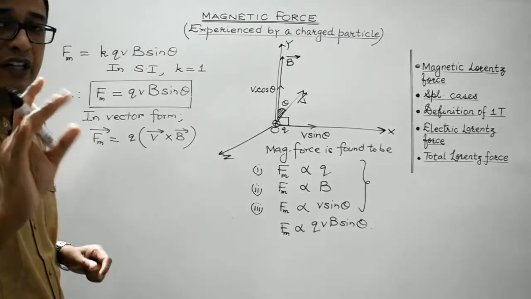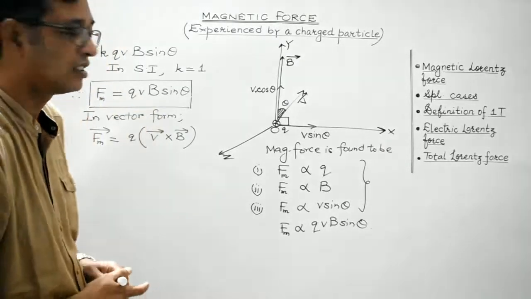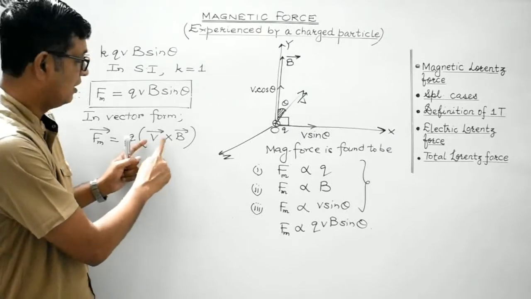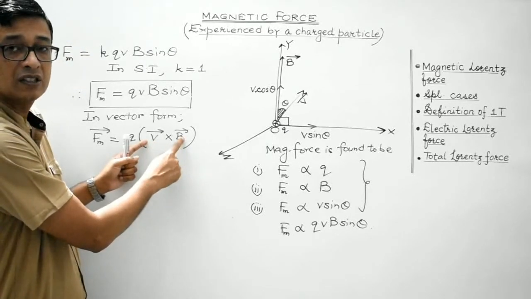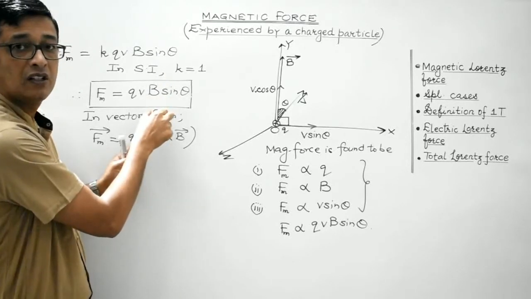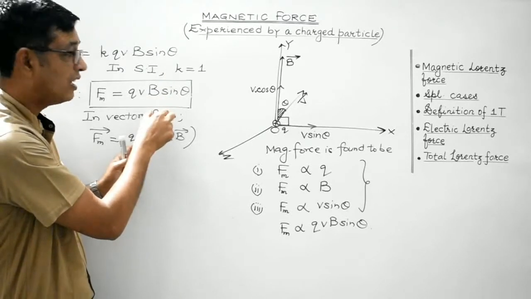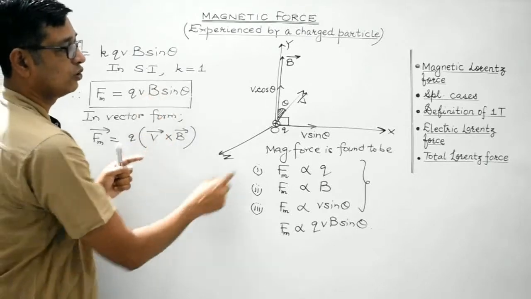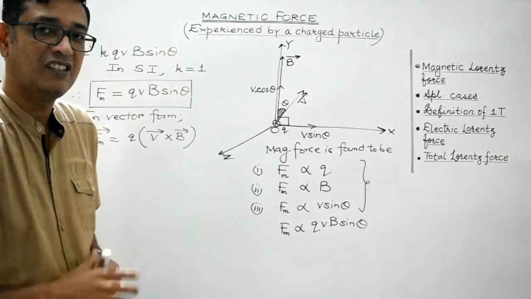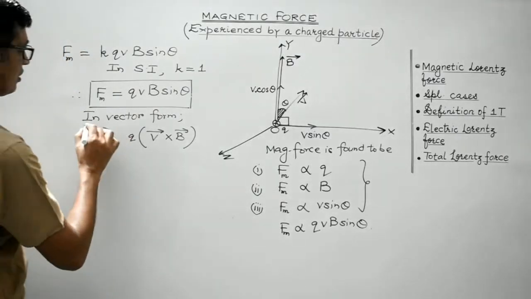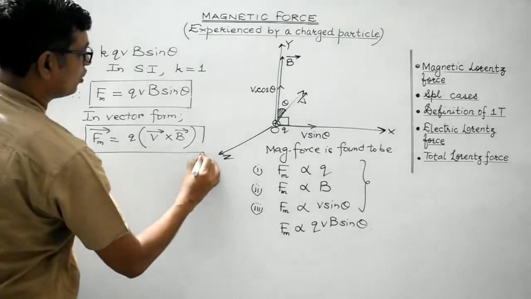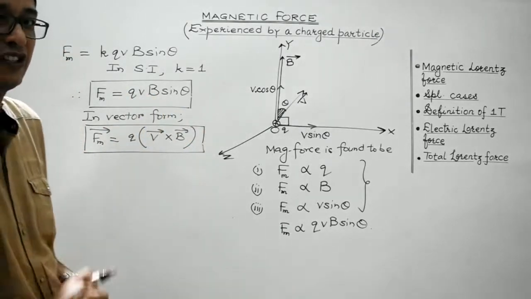We are already aware of the properties of the cross product. V cross B will give the product of the magnitude of velocity, the magnitude of the magnetic field, and the sine of the angle between the velocity vector and the magnetic field vector, which is theta. Clear, students? So, this is the representation of the magnetic Lorentz force in vector form.